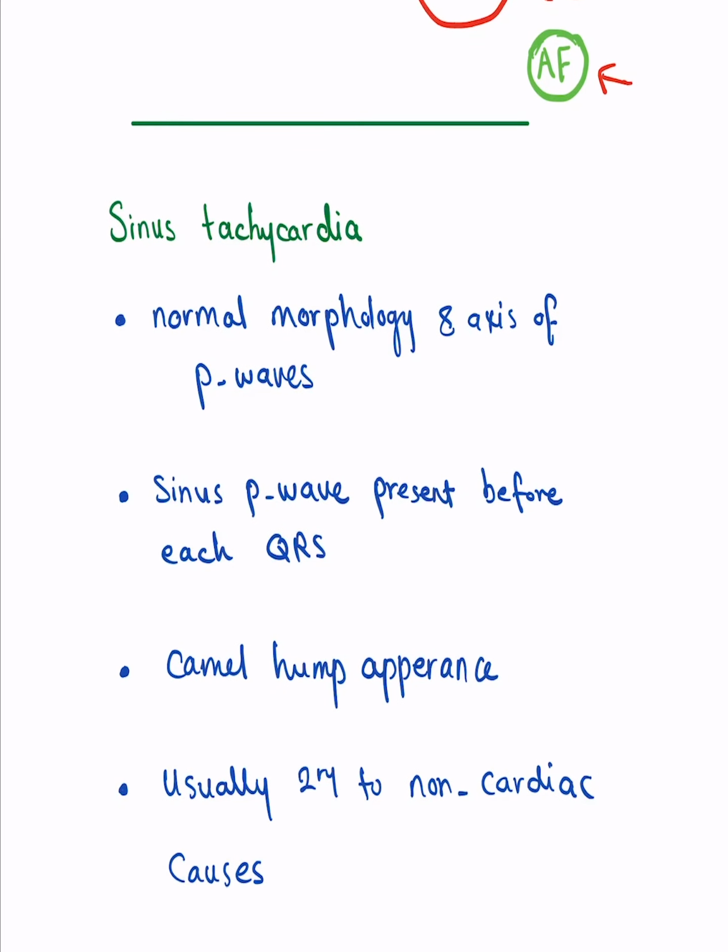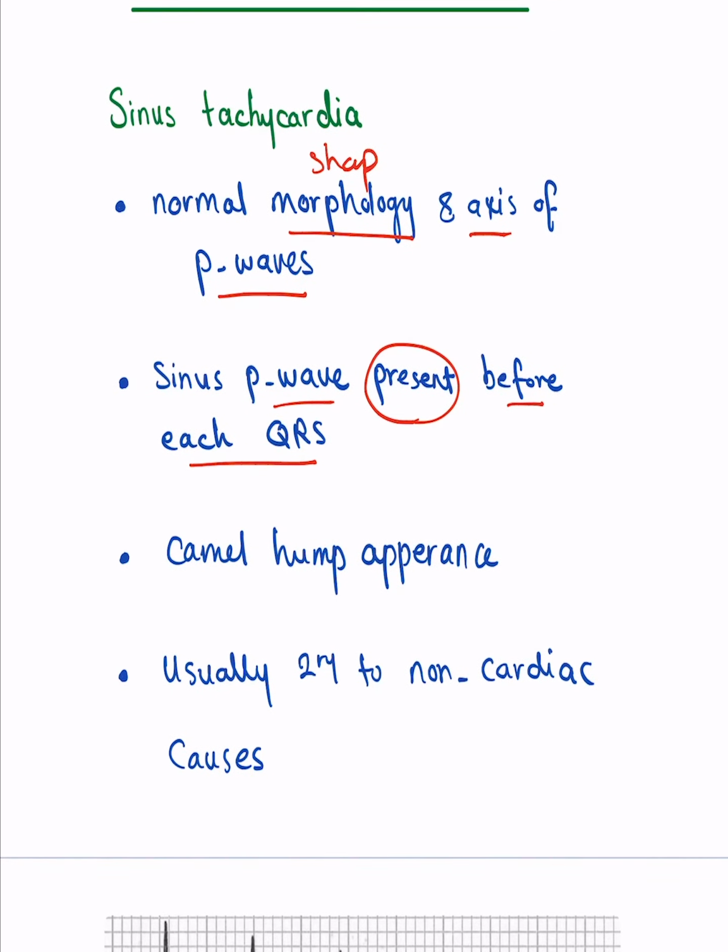The heart is going really fast, but everything else is normal. So we'll have normal morphology. So the shape and axis of the P waves will be exactly the same. Everything will be fine. The sinus P wave will be present before each QRS complex. However, because it's going very fast, you don't always have time for the T wave to go back to normal before you get the firing of the second P wave.